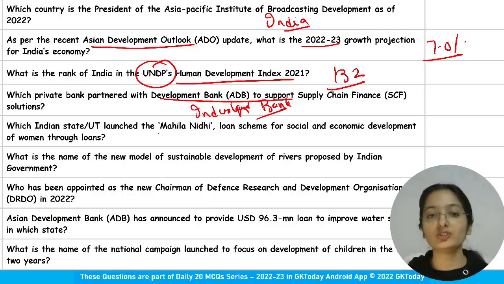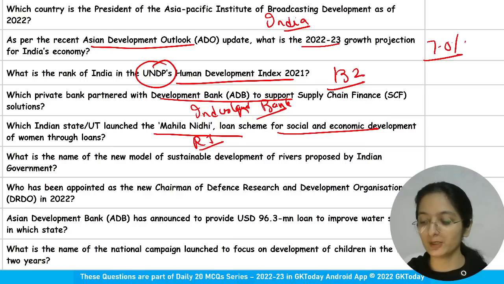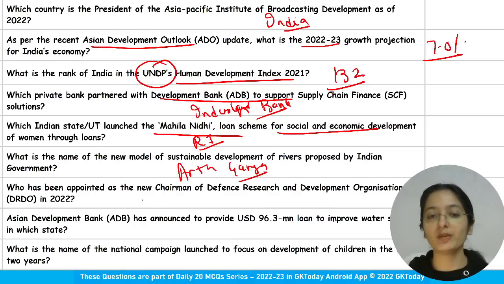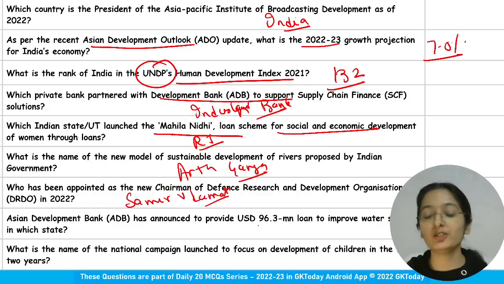Which Indian state launched the Mahila Nidhi loan scheme for social and economic development of women through loans? Rajasthan. What is the name of the new model of sustainable development of rivers proposed by the Indian government? It is Earth Ganga. Who has been appointed as the new chairman of DRDO in 2022? Name is Samir V. Kamath. Asian Development Bank has announced to provide a 96.3 million US dollar loan to improve the water supply in which state? Himachal Pradesh. And what is the name of the national campaign launched to focus on the development of children in the first 2 years? It is your homework.